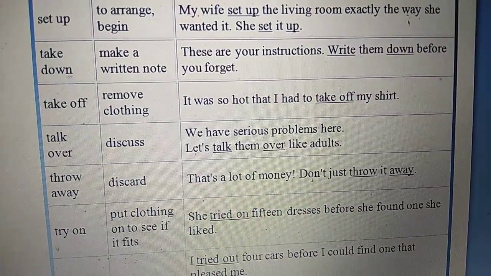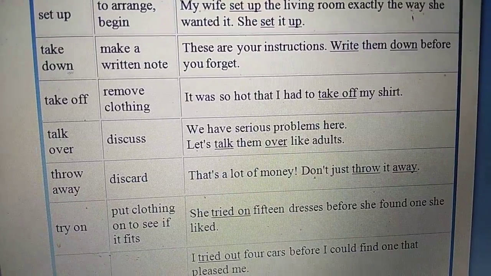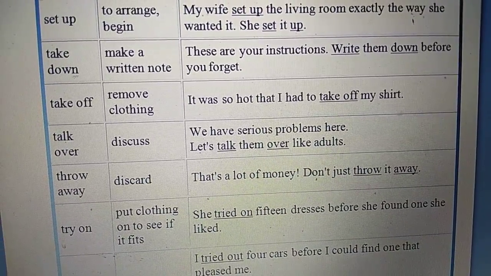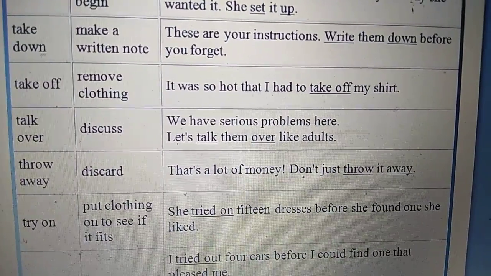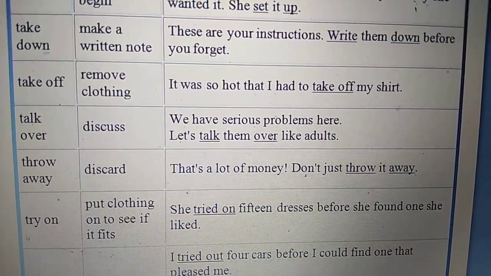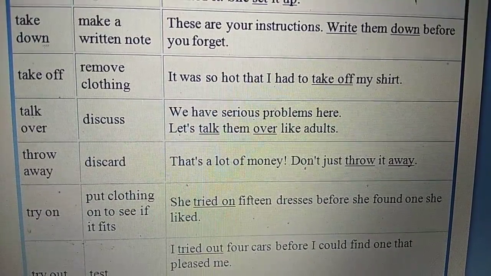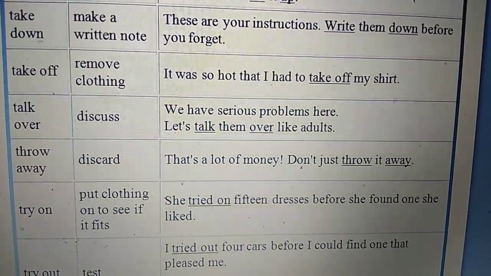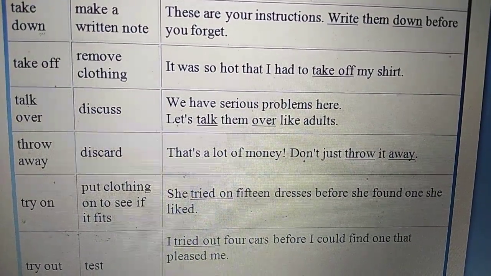Next is set up. Set up means to arrange or to begin. My wife set up the living room exactly the way she wanted it. She set it up. Next is take down. Take down means make a written note. These are your instructions. Write them down before you forget. Take off. Take off means to remove clothing. It was so hot that I had to take off my shirt.